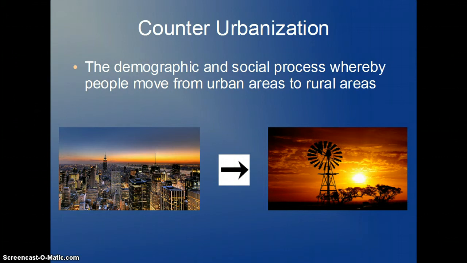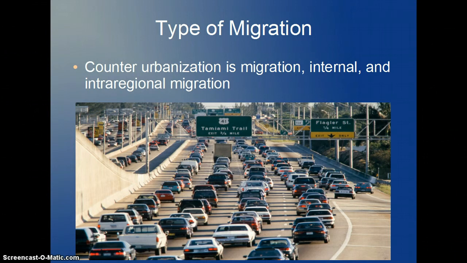Counter-urbanization is a demographic and social process whereby people move from urban areas to rural areas. It is the opposite of urbanization, which has been happening since the Industrial Revolution, when the jobs were all in the cities. All migration falls into many different categories of migration.